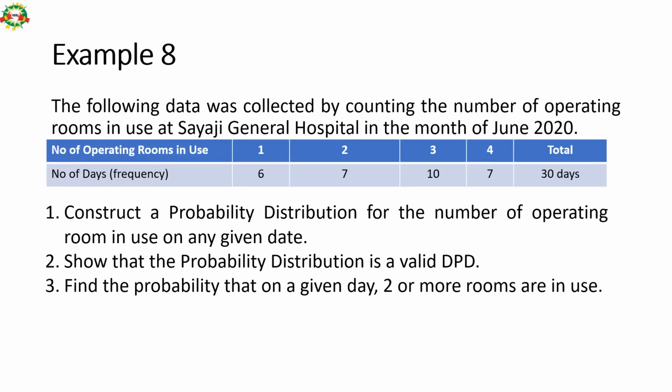The following data was collected by counting the number of operating rooms in use at Sayaji General Hospital in the month of June 2022. So number of operating rooms in use: 1, 2, 3, 4. This is the number of rooms, and this is the number of days for which the rooms were used, for a total of 30 days. Construct a probability distribution for the number of operating rooms in use on any given date. Show that the probability distribution is valid for a DRV, and find the probability that on a given day 2 or more rooms are in use.